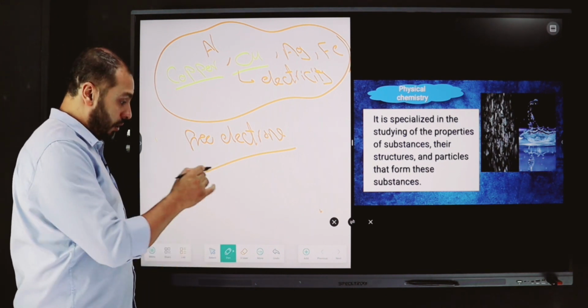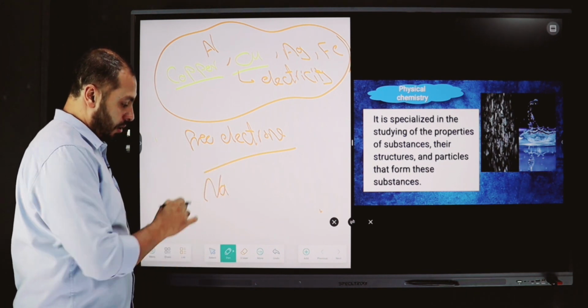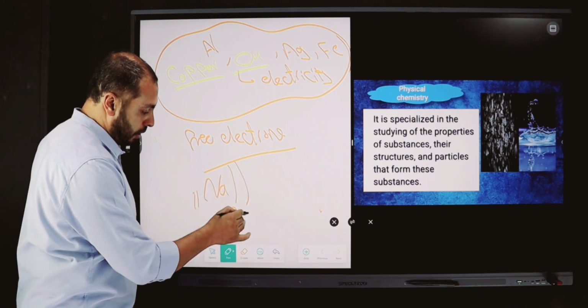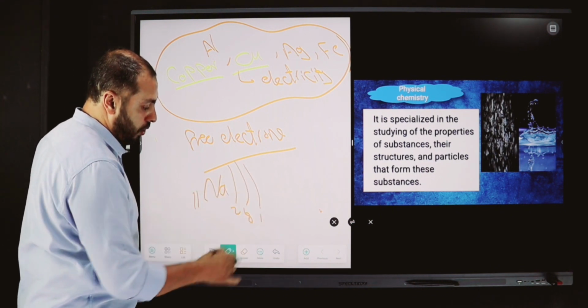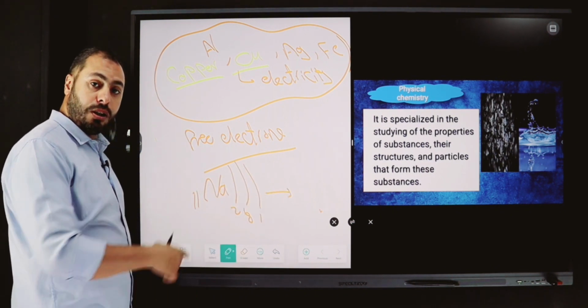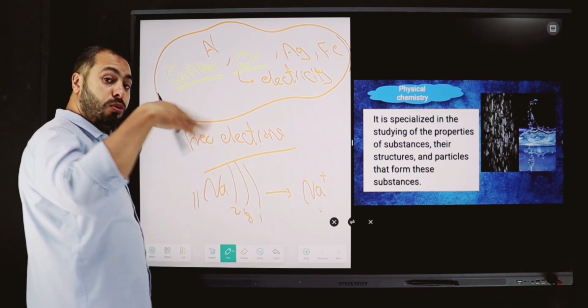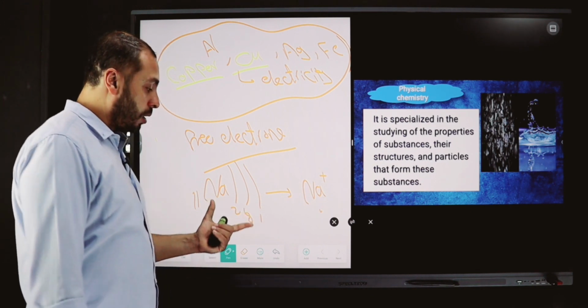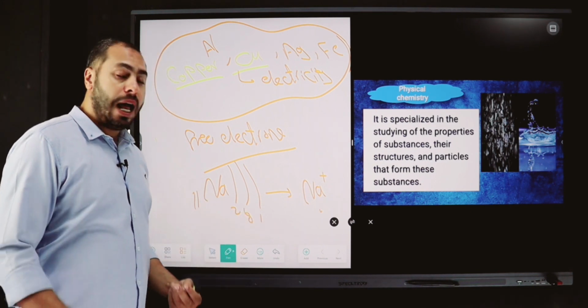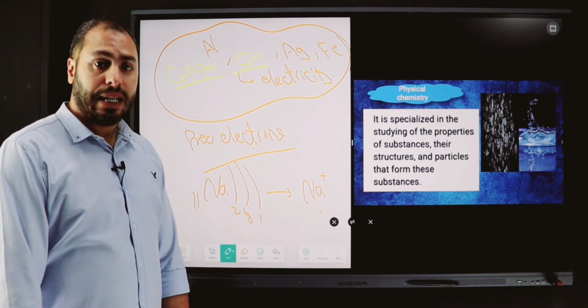During the reaction, for example Na, 11, 2 8 1, this metal changes into a positive ion and loses 1 electron. This loss of electrons helps in the conduction of electricity.